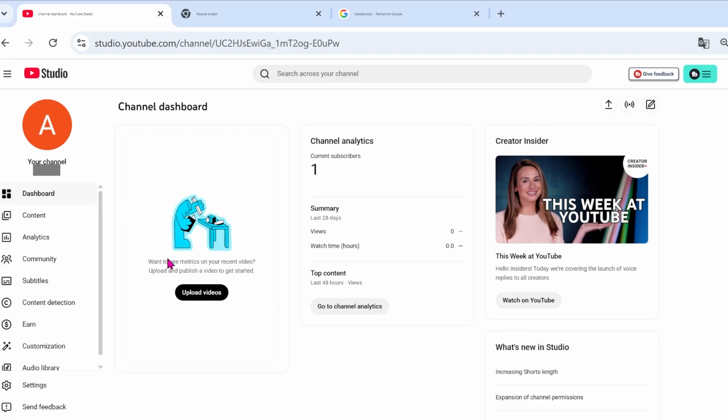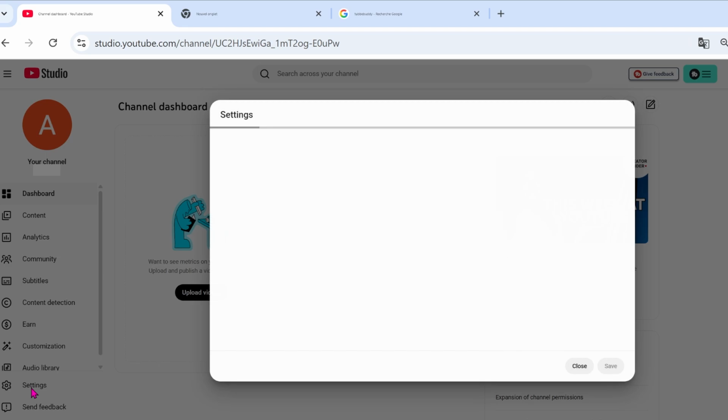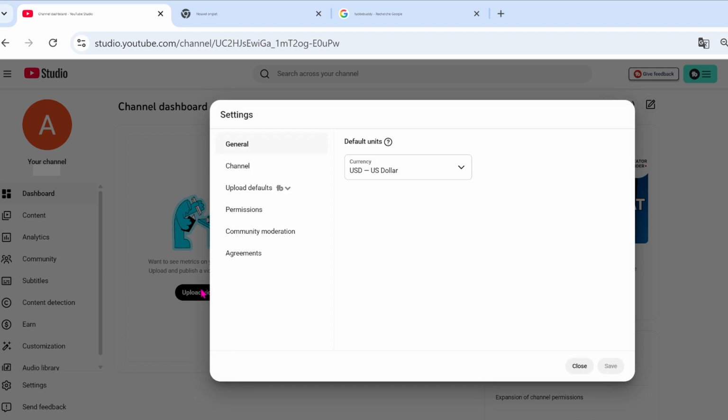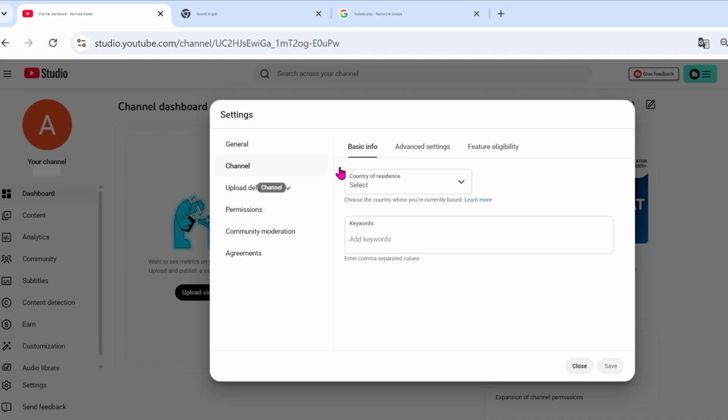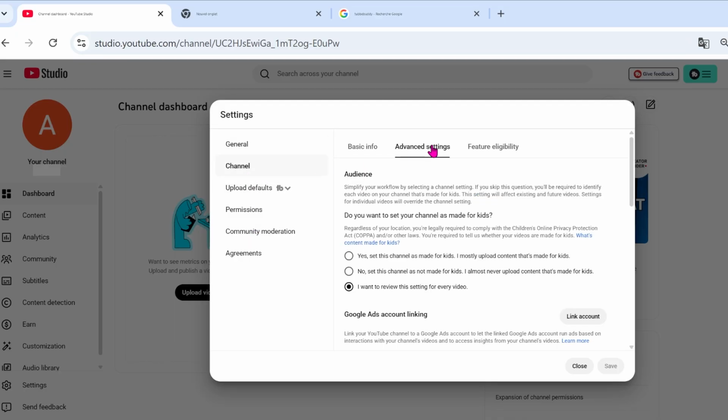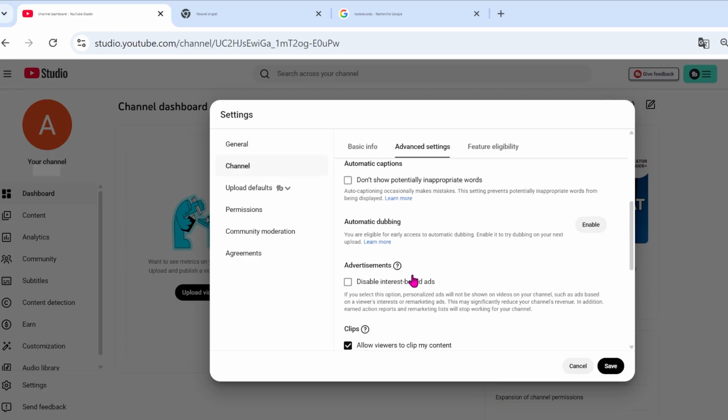Now I'm going to show you something else inside YouTube Studio. We're going to check that your channel is properly configured. To do that, we go to YouTube Studio, then to Settings. There's a very important setting to check here, the option related to content for kids. You have to be careful not to activate this setting. So here, we choose the option indicating that the channel is not made for kids.